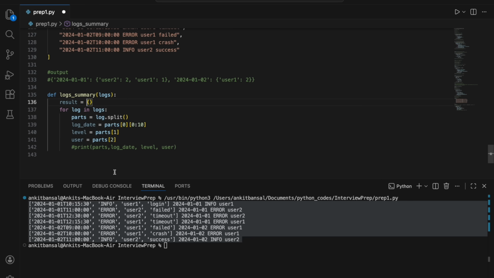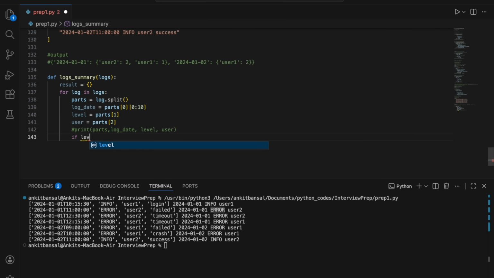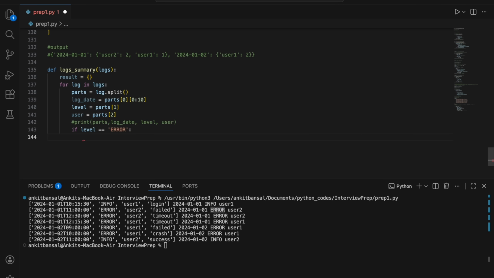Only when there is an error, not in case of info, right? So I will say if label equal to error, then I will do some task, otherwise I'm going to ignore everything, right? If it is error, then I will do something. Okay. Now if it is error, now what we need to do?